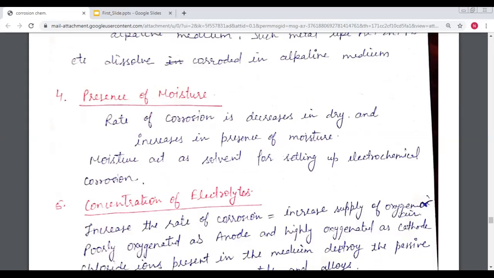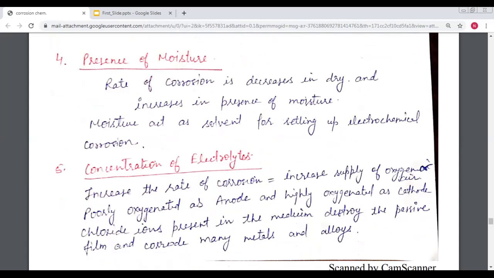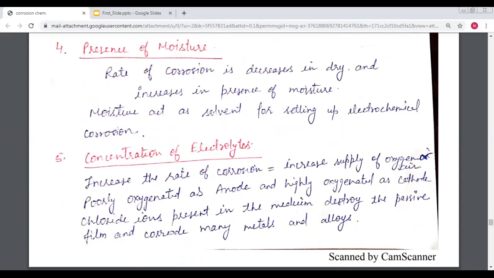Next, the presence of moisture. The rate of corrosion is low when dry and increases in the presence of moisture. Water acts as a solvent for setting up electrochemical corrosion.